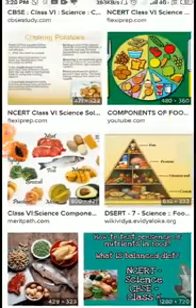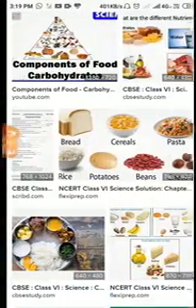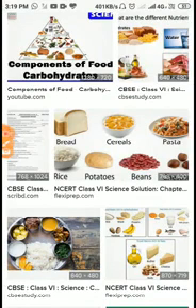My dear students, come to the next visual, by which you will learn that the different components of food are carbohydrate, fat, proteins, and vitamins and minerals.